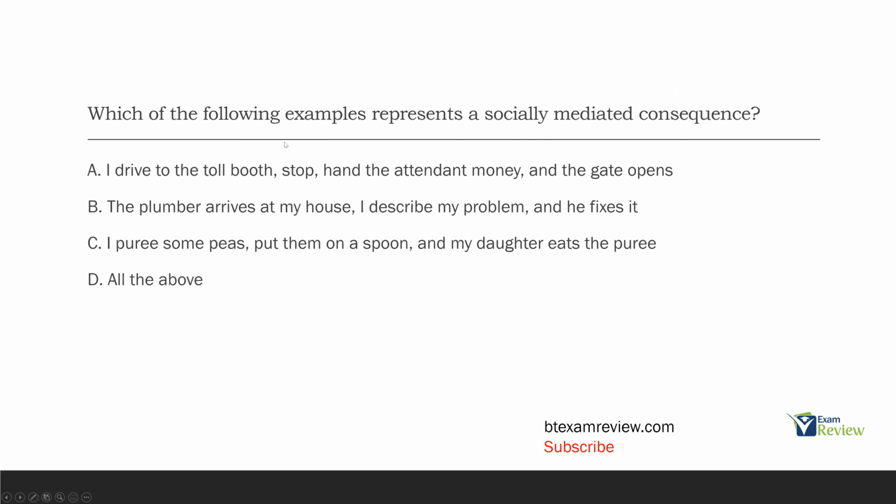Which of the following examples represents a socially mediated consequence? Remember, we have two types of consequences: socially mediated and automatic. Socially mediated involves a second person, right? There's another person involved. Automatic is one person, alone, solo, nobody else involved with the consequence. In this case, we're looking for examples that represent socially mediated consequences. So we're looking for examples that involve more than one person.